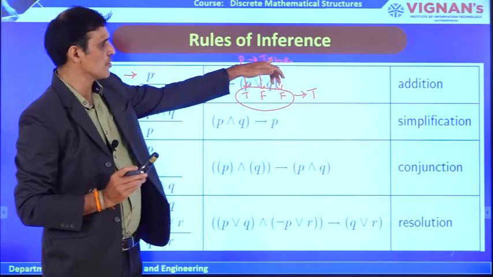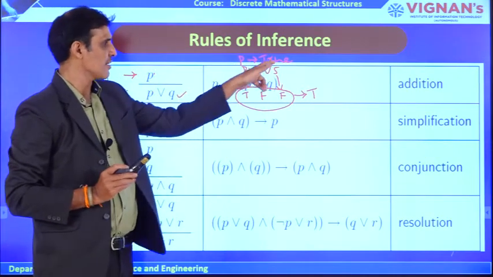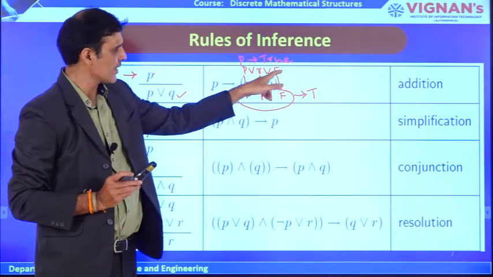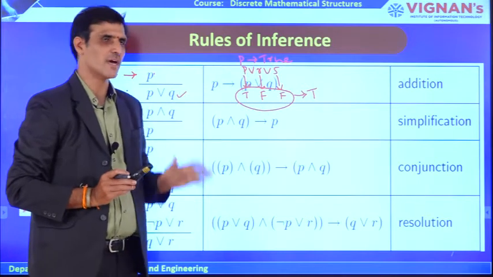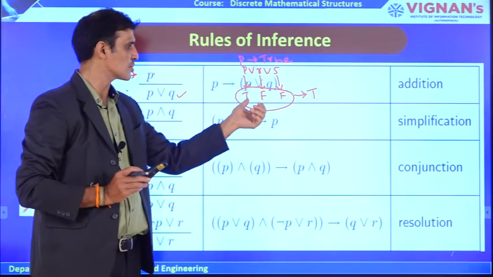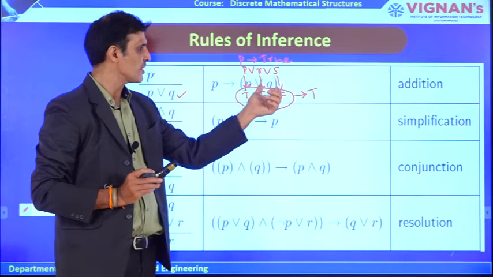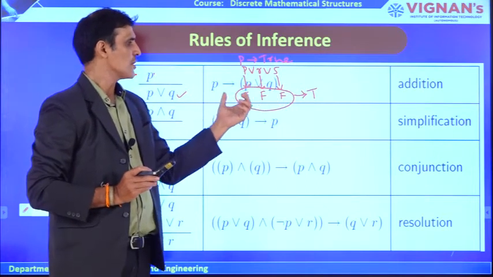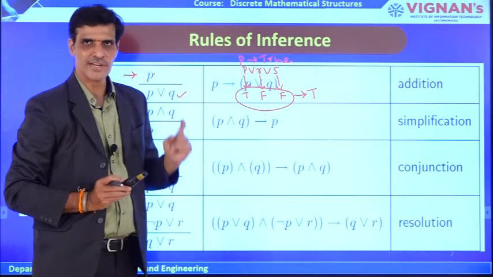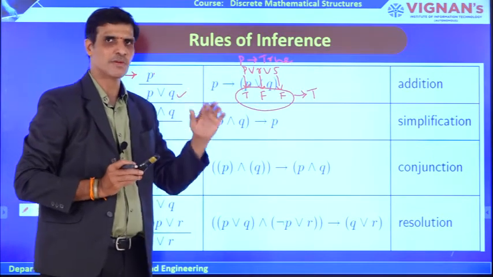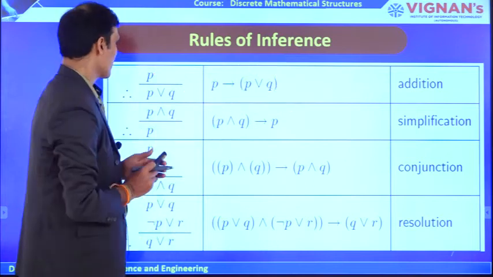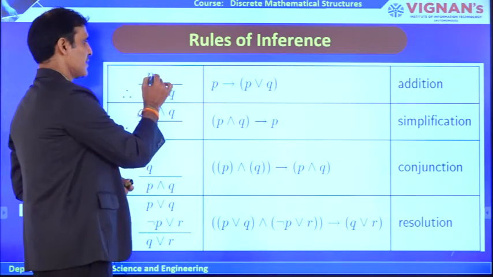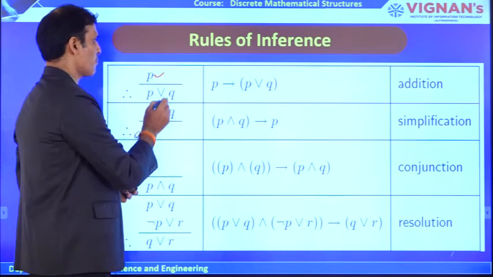If P is true, and you take the connectivity of sentences like this, P or R or S, and R and S are both false, even though they are false, since P is true, according to the definition of disjunction, what will happen? If one is true, the entire statement will be true. If at least one statement is true, the entire statement will be true. Therefore, it is true.